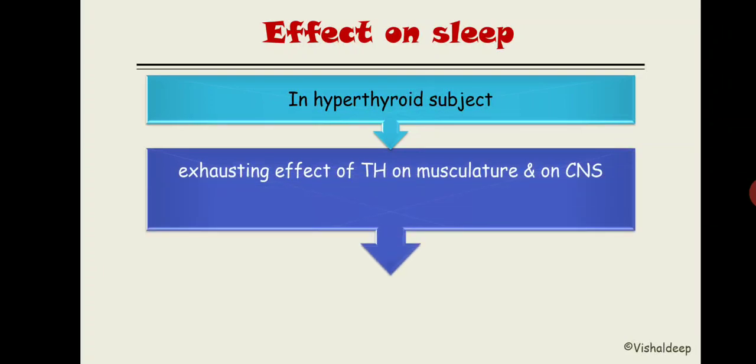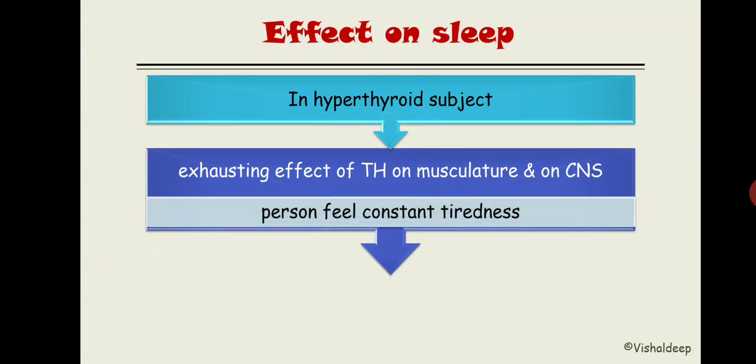Now the last one is the effect on sleep. In a hyperthyroid subject, what will happen? Thyroid hormone increases CNS activity, it exhausts the CNS and it exhausts the musculature. So because of the exhausting effect of thyroid hormone on the musculature and on the CNS, the person is going to feel tired, right?